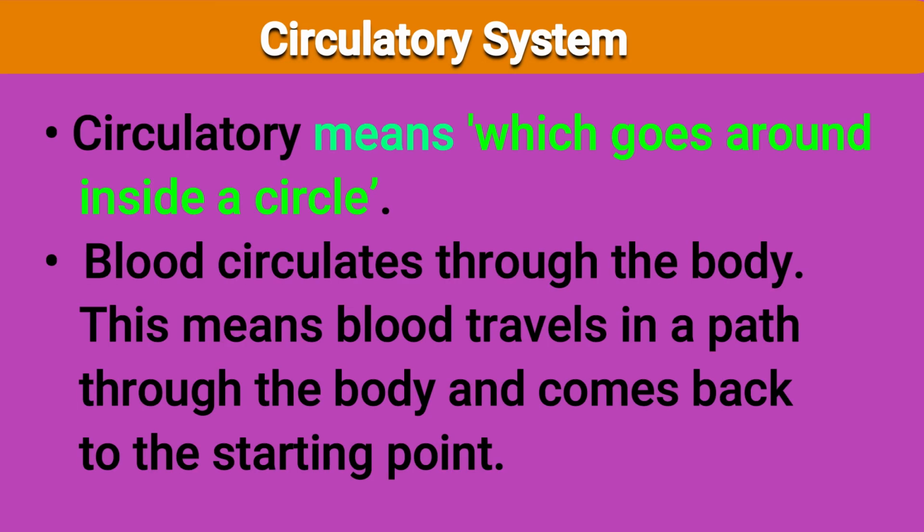Let us revise once more what is the circulatory system. First of all, we should know what is the meaning of circulatory. Circulatory means which goes around inside a circle. Blood circulates through the body. This means blood travels in a path through the body and comes back to the starting point. It goes in a regular way.